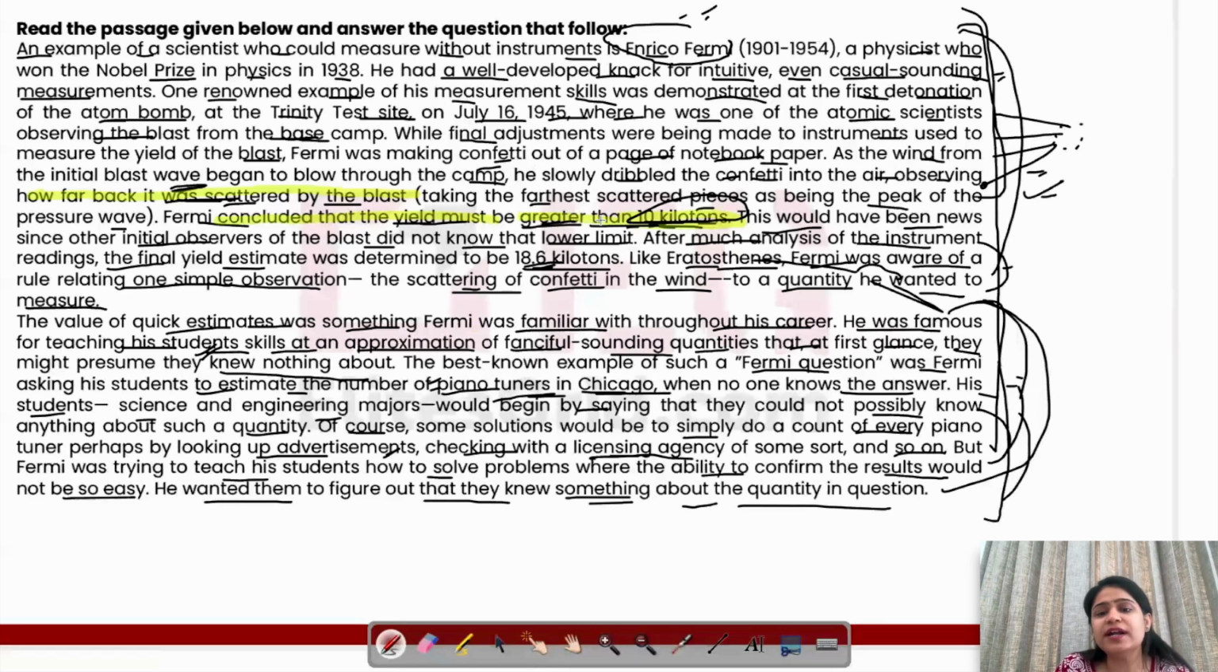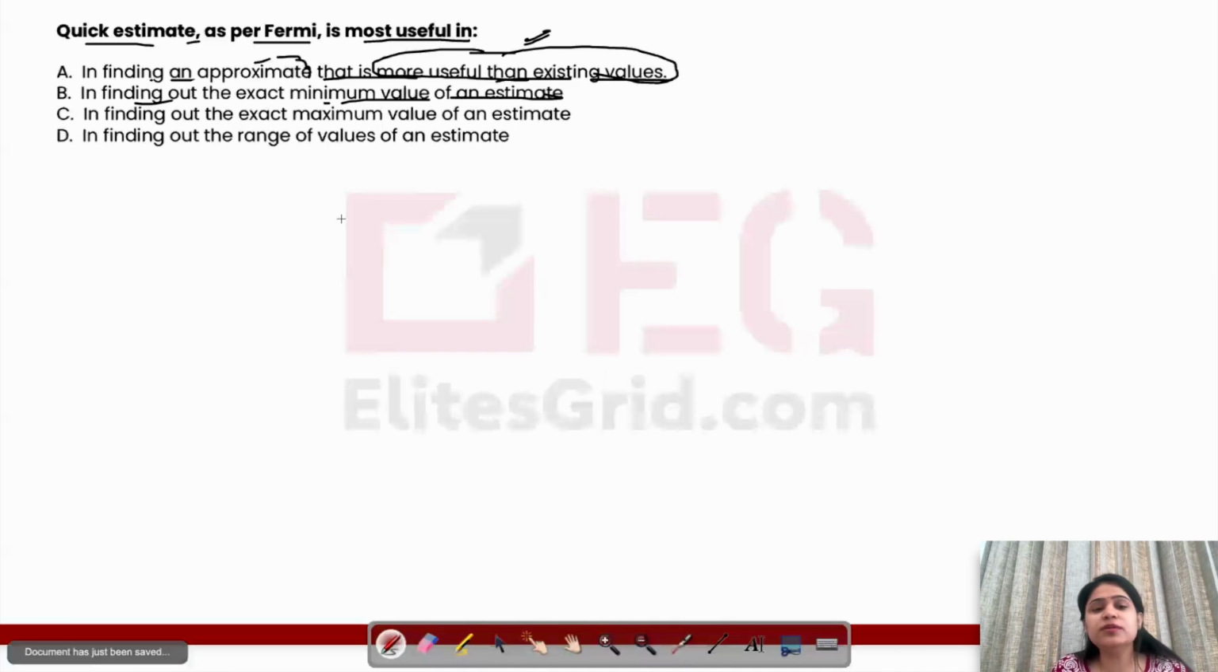That is why he said it must be greater than this. He could not find the exact value. And that is why, even from the piano tuner, we are actually finding the estimate value, or from a licensing agent we might find out. You can't really calculate the exact value. So the passage is absolutely against the exact, there is no talk of exactness.